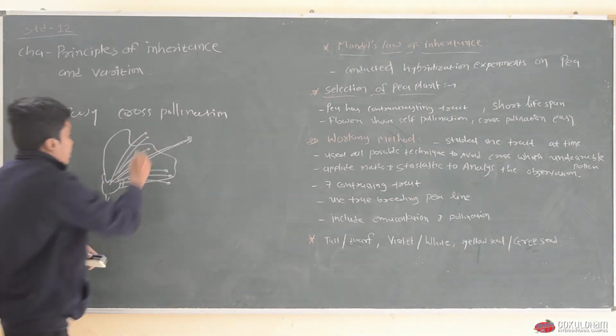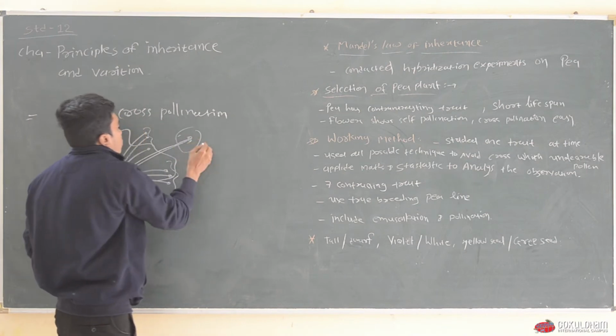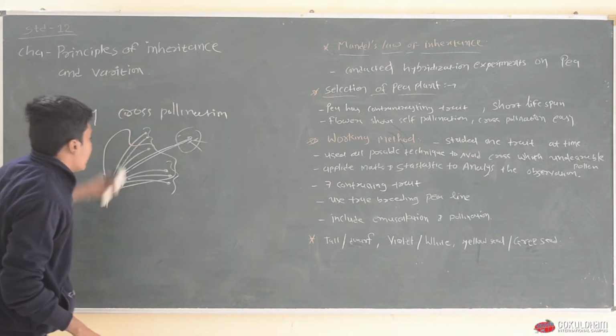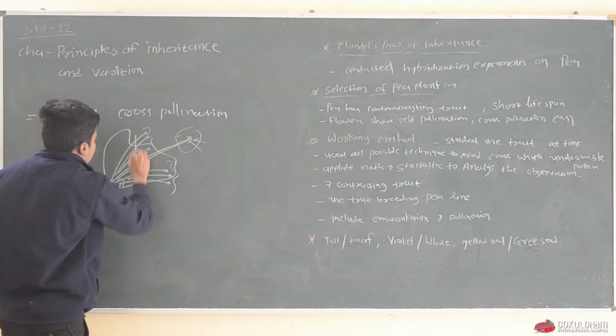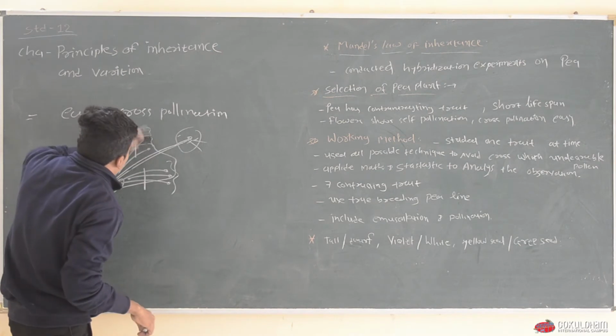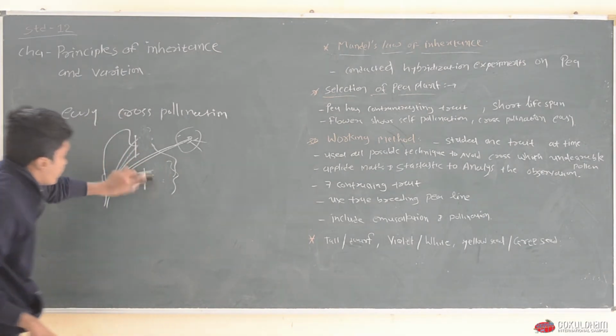These are all stamens and these are carpel or stigma. What did Mendel do for cross pollination? He removed all these anthers, cut by scissor. Removed all the stamens. So what will happen?